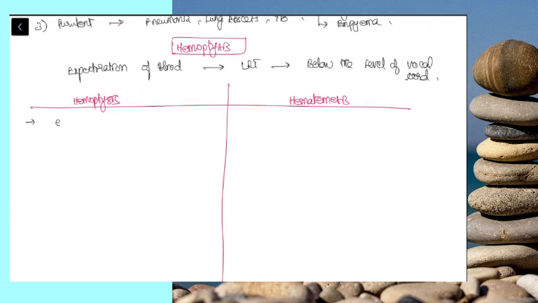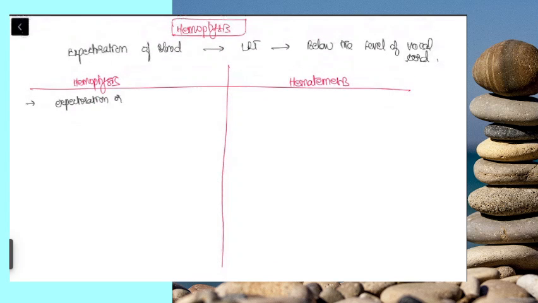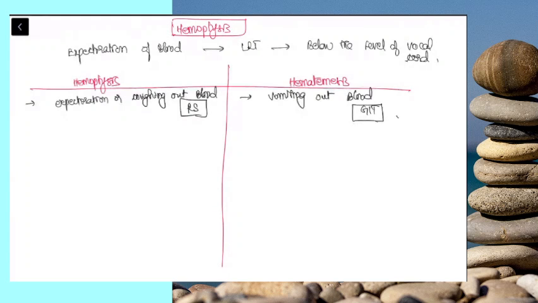So hemoptysis is expectoration or coughing out of blood. Hematemesis is vomiting out blood. So this is from the respiratory tract. This is from the GI tract. So how to differentiate? You have to ask history whether cough is preceding the episode of bleeding. If cough precedes, it is hemoptysis. If nausea and vomiting is preceding, it is hematemesis.